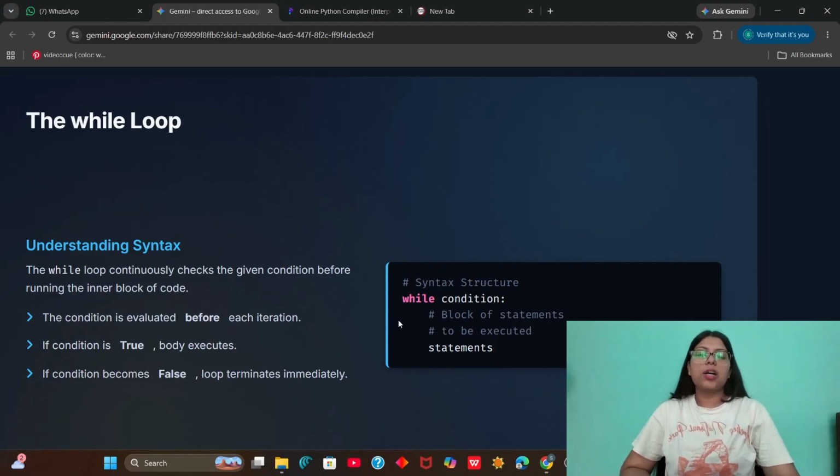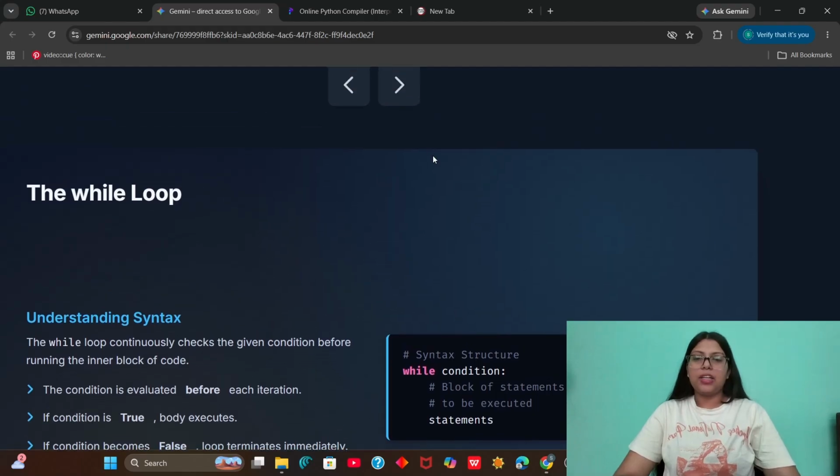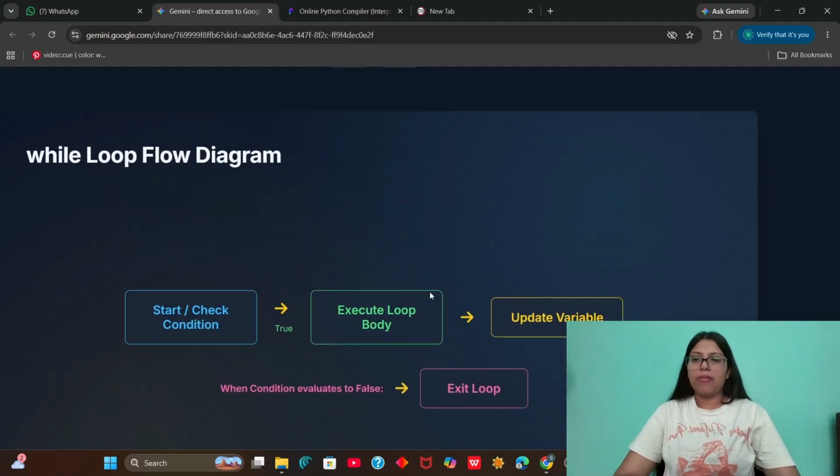So the syntax works like this: while condition, then we write a block of statements. While is the keyword for making a while loop. So we say, while this condition is true, you have to execute this block of statements. So this is how we write the while loop: while, then a condition, and then whatever statements we have to run.